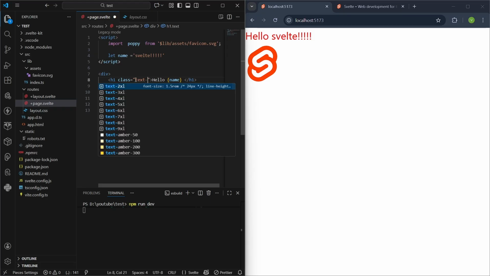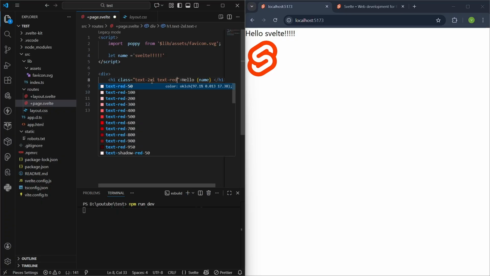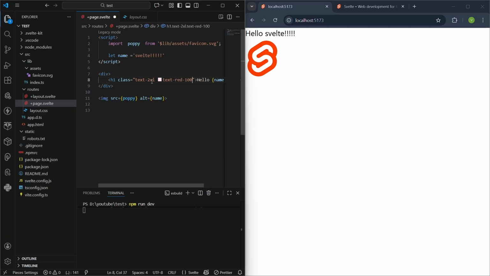For example, text-xl. Look, then text-red-100, not 100, it won't be visible. Let's make it 800. Should be visible now. So in the tags only, by using the class, you will be able to use the styling also.